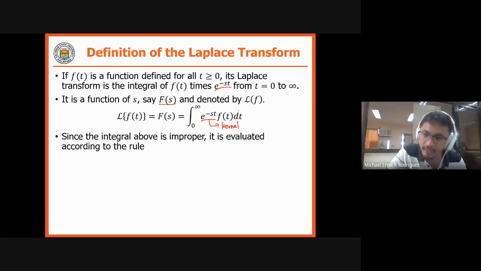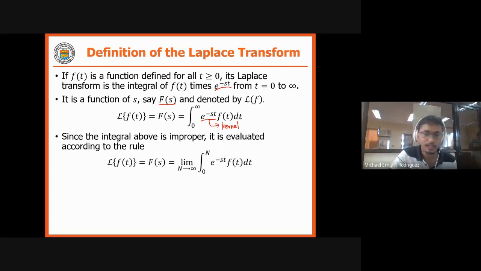So how do we evaluate improper integrals? We evaluate that using your rule. We now introduce your limits. So this is our formula. We now have the limit as n approaches infinity of the integral of e raised to negative st times f of t dt with your limits from 0 to n. Take note that your n approaches infinity. So upon using this rule, we can now evaluate your integral.